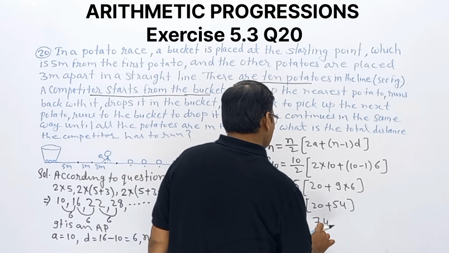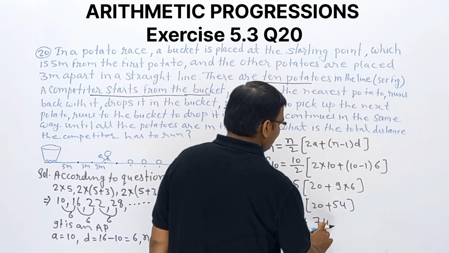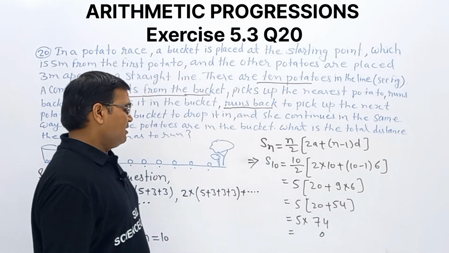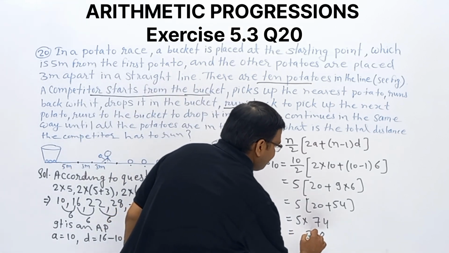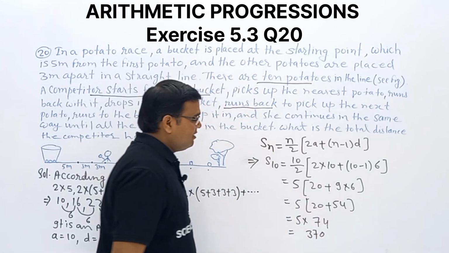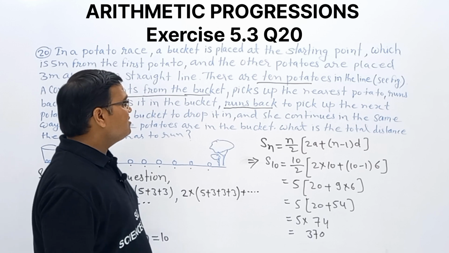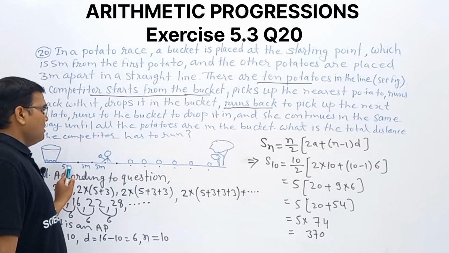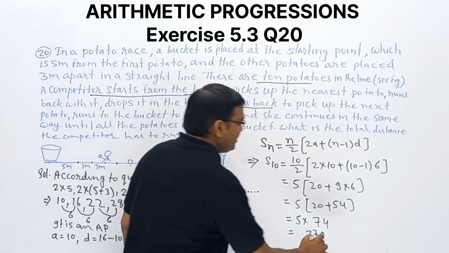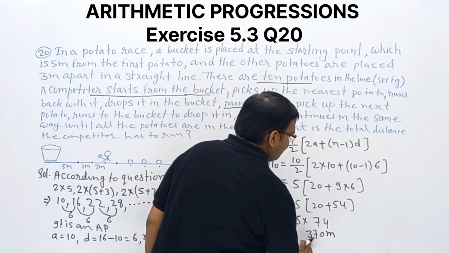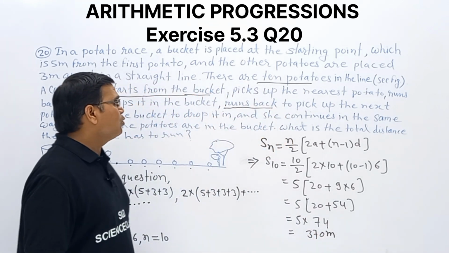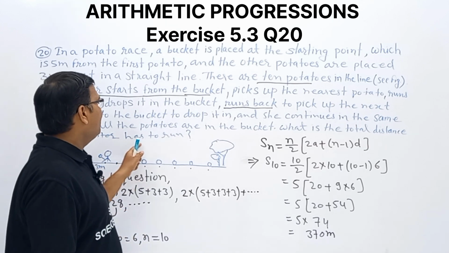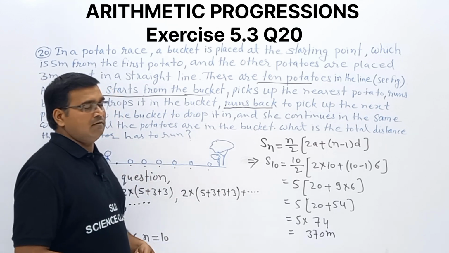Product both: 5 fours are 20, 2 is remaining, 7 fives are 35, 35 plus 2, 37, 370. This is the total distance. We are having distance in meters, so the total distance will be in meters. So 370 meters will be the total distance the competitor has to run. This is the required answer.